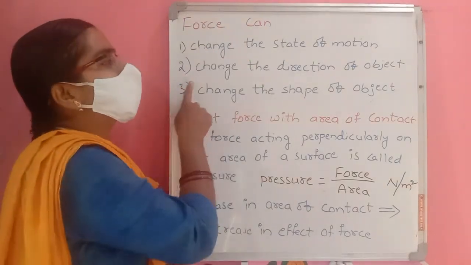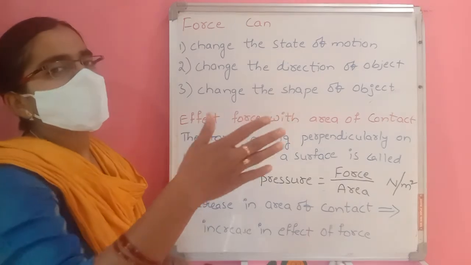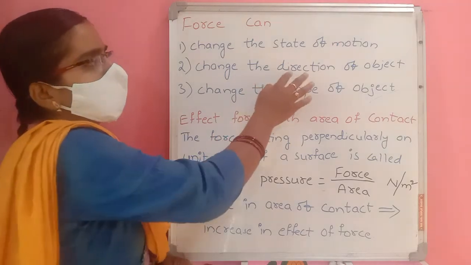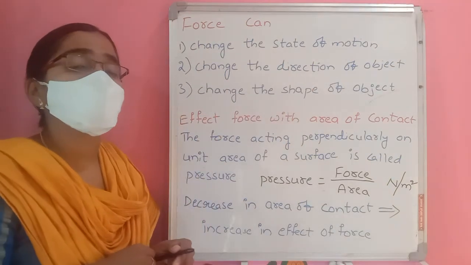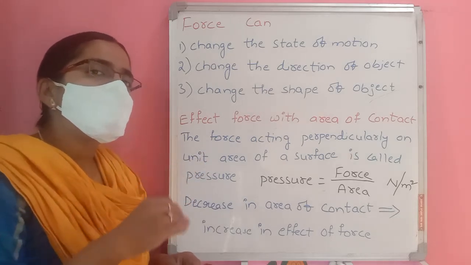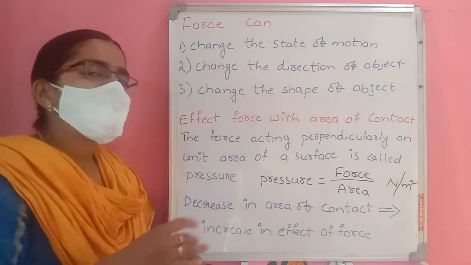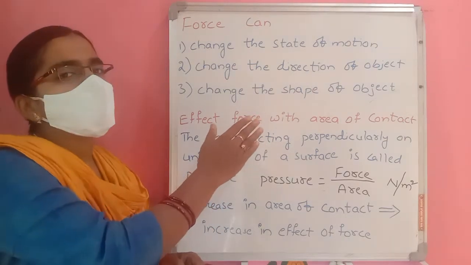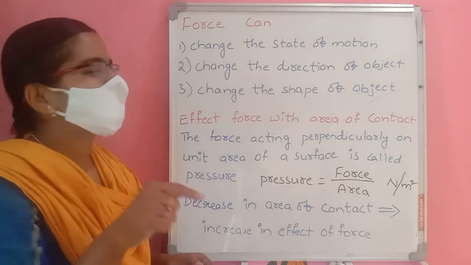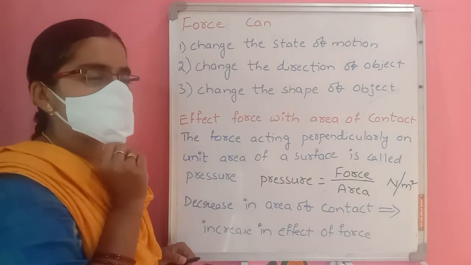Second, force can also change the direction of an object. If an object is moving in one direction, by applying force we can change its direction of motion. When you are playing carrom board, if you hit an already moving coin with the striker, you can observe that the moving coin changes its direction and the striker also changes its direction. So by using force, we can change the direction of an object also.